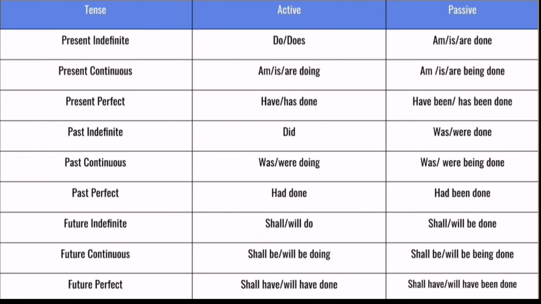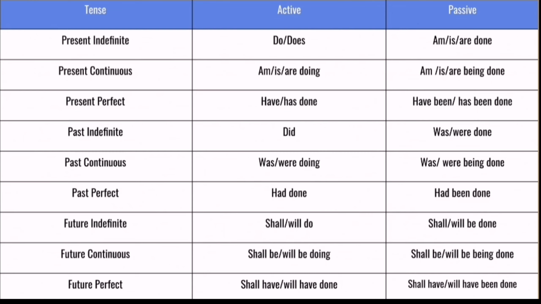Past indefinite. In case of active, here the verb is be2. That means the past form of verb. In case of passive, we should use was, were and the third form of verb. Past continuous. Here the verb is was, were with ing. In case of passive, we should use was being, were being and the third form of verb. Past perfect. Here the verb is had and be3. In case of passive, we should use had been and the third form of verb.